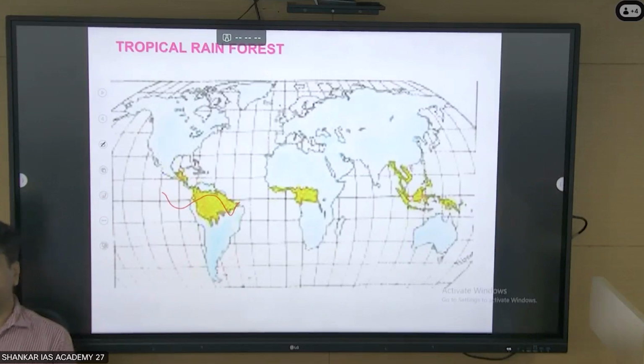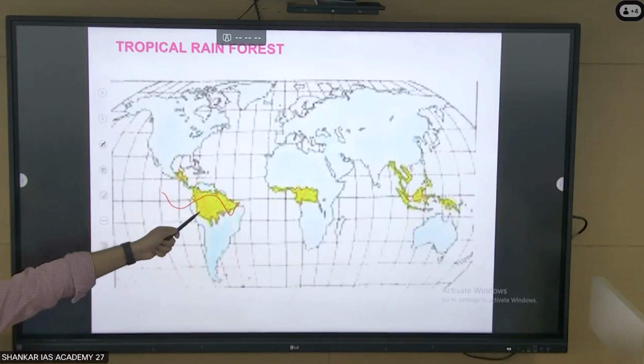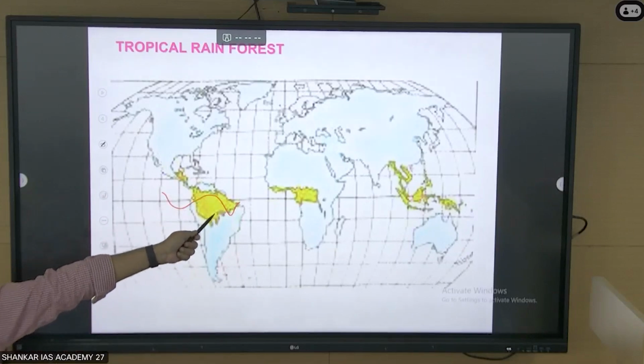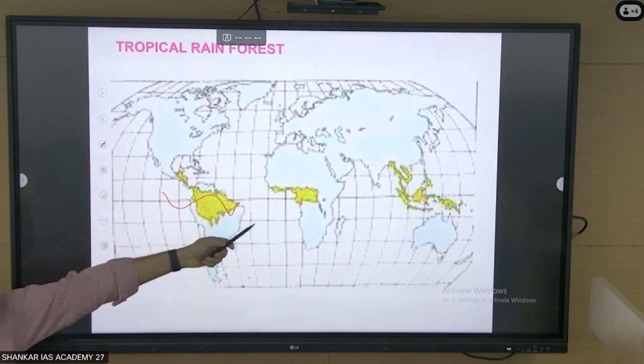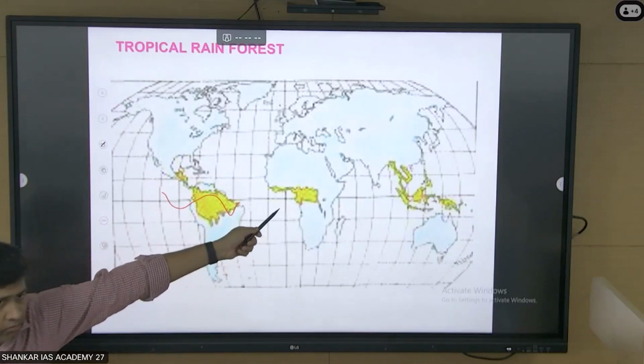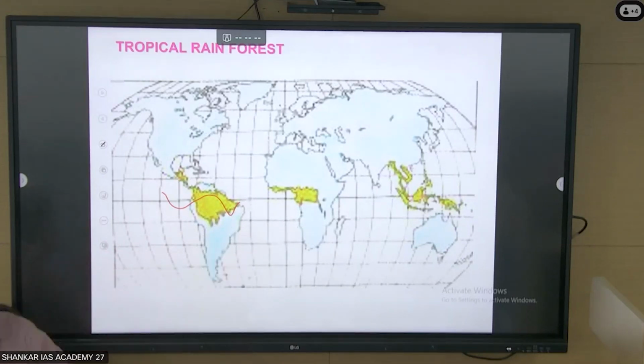Now you can see some of the major rainforests: the Amazon forest in South America, the Western African forest, Congo forest and all. And then the East Asian forests, like Malaysia, Thailand, and others, which are in the 10 degree north and south. These are the major tropical rainforests, one of the richest vegetation. Okay, we have to see the vegetation. So just make note, vegetation.